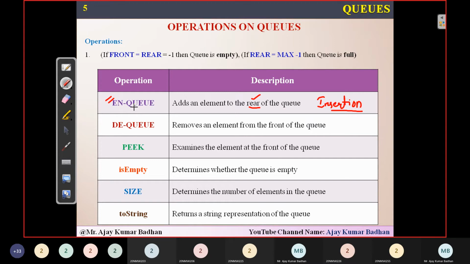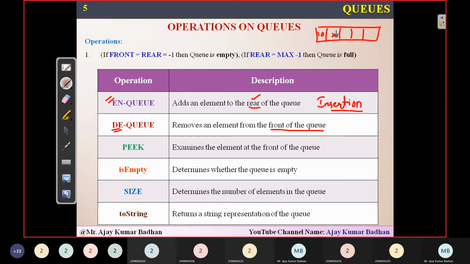If you want to delete an element, so enqueue is inserting, and dequeue is removing an element from the front of the queue, meaning deleting an element from the queue. Dequeue is nothing but deleting an element from the queue. That is removing an element from the front of the queue.